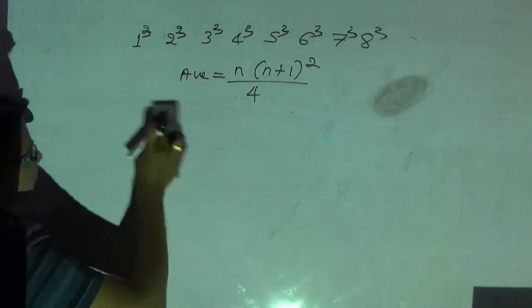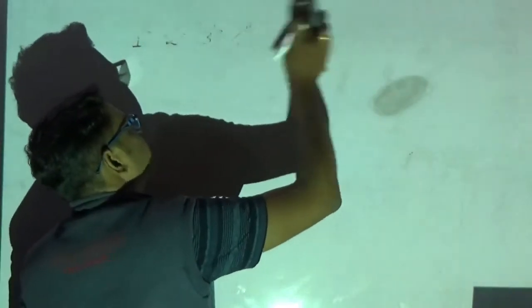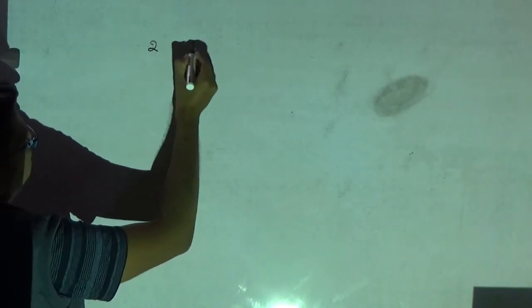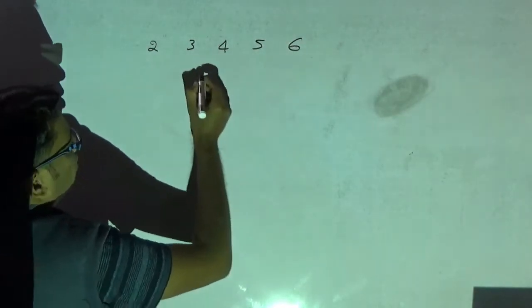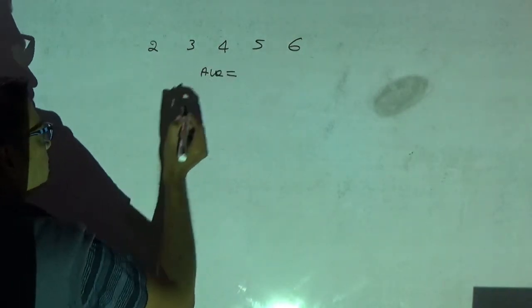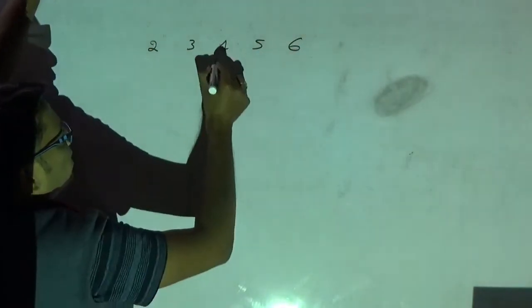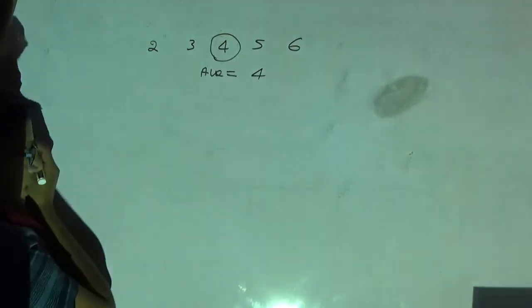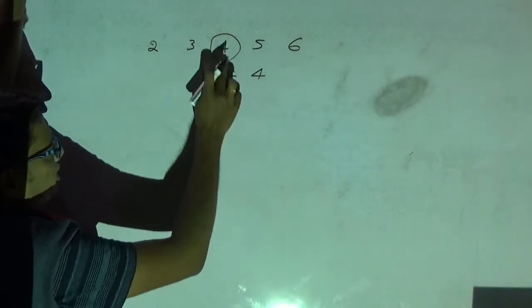Now I will go for another concept. Please observe here. I will take the numbers 2, 3, 4, 5, 6. What is the average here? These are consecutive numbers. What is your average? The middle number. I already explained how you get the average of consecutive numbers. Average is the middle number, 4.